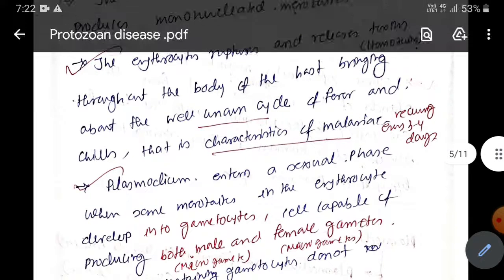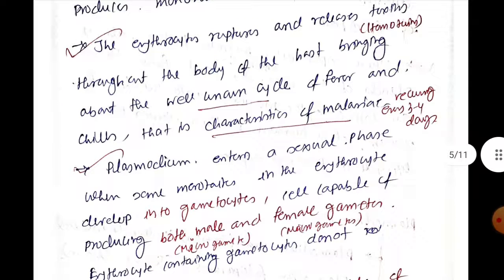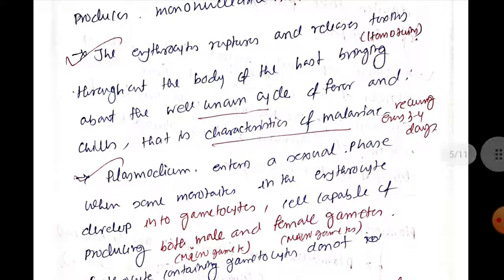Now not all merozoites will rupture the erythrocyte, you know. Some of the merozoites will convert into gametocytes, entering into the sexual phase. Okay, and inside the erythrocyte, the gametocyte does not cause the rupturing of the cell. Okay, it remains inside the erythrocyte, and it has the ability to convert into gametes, but it cannot do this inside the human body.